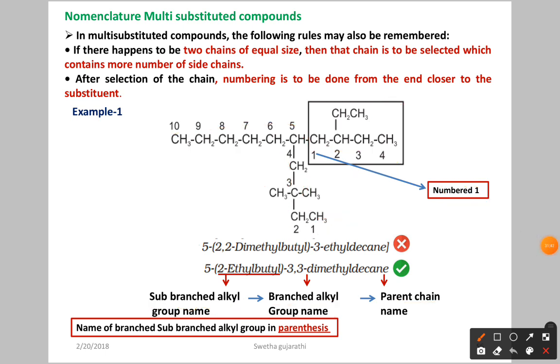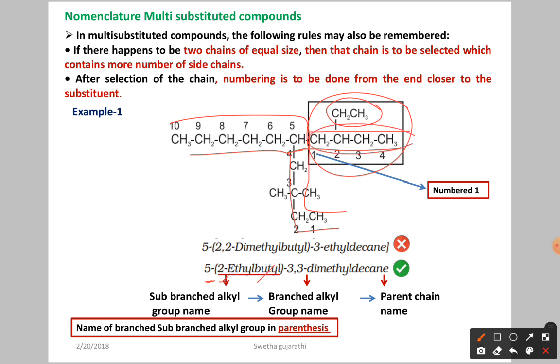First, where this group is present in the parent chain, you have to mention that. In the parent chain it is at the fifth carbon, so 5 hyphen. After that, at the second position in this longest carbon chain of 4 carbon atoms we have one ethyl, so 2 hyphen ethyl, after that butyl, not butane. Why?